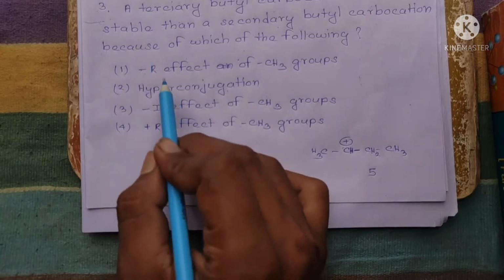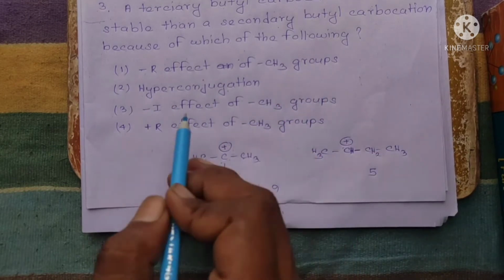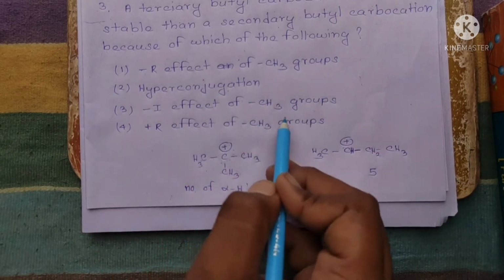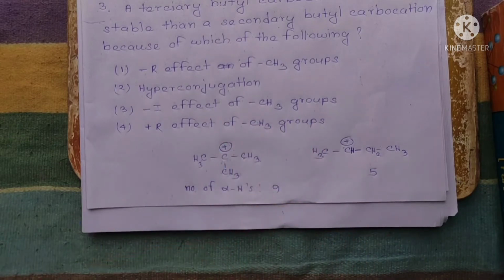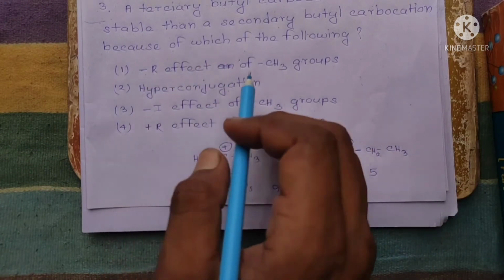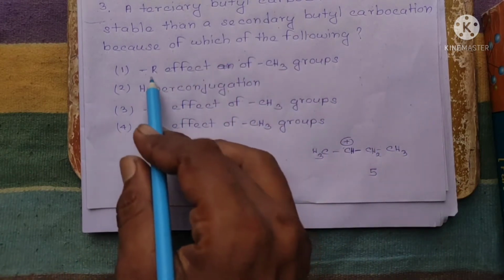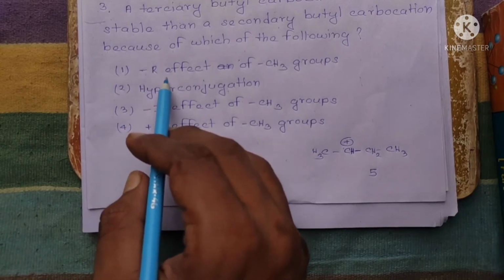Okay, now the options are: minus R effect of CH3 groups, hyperconjugation, minus I effect of CH3 groups, and plus R effect of CH3 groups. Okay, so first of all, minus R effect. Which group shows R effect? R effect means resonance effect, and resonance effect is of two types: plus R effect and minus R effect.